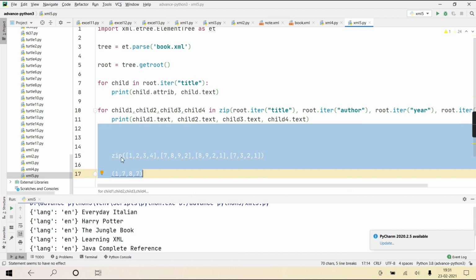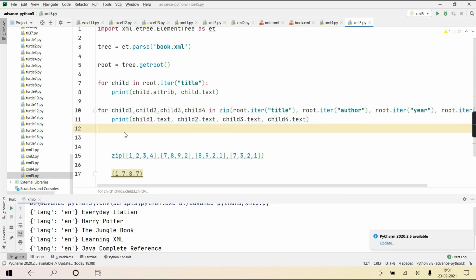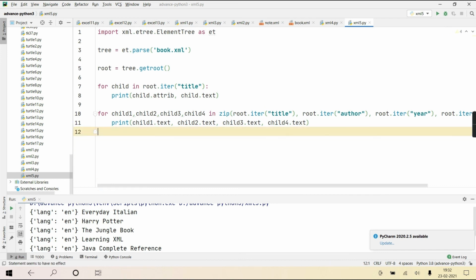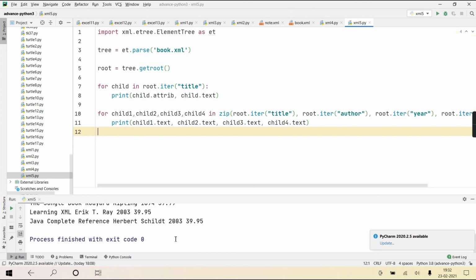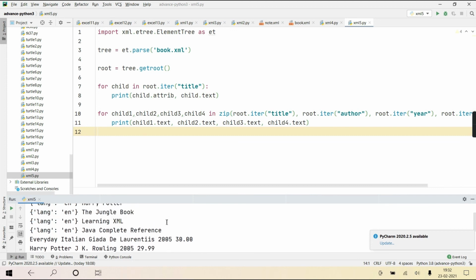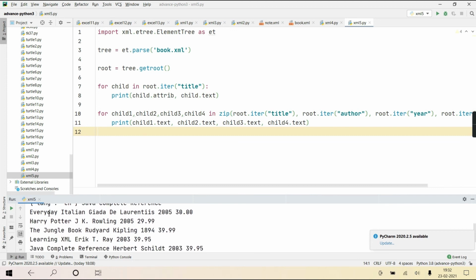So zip is going to return one list of such tuples, and then in a for loop you are fetching one tuple at a time, and then that one tuple is getting unpacked into these 4 children, and then we are printing their text content. Okay? See, is it printing the text content?